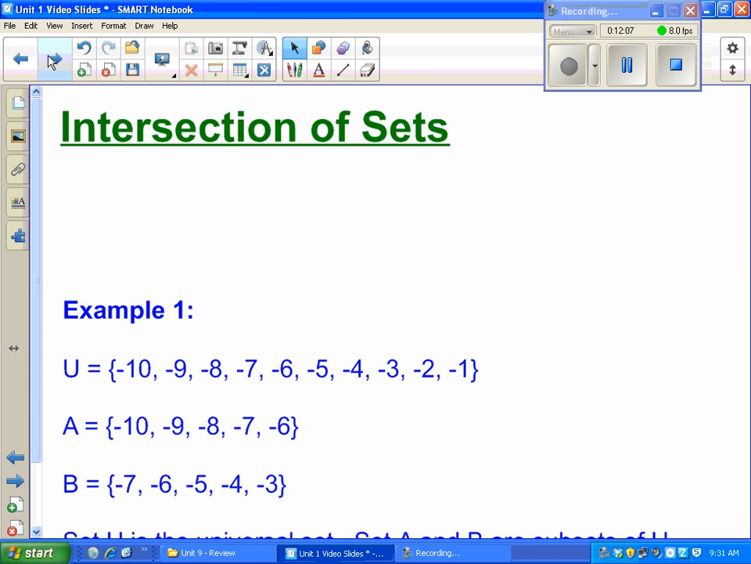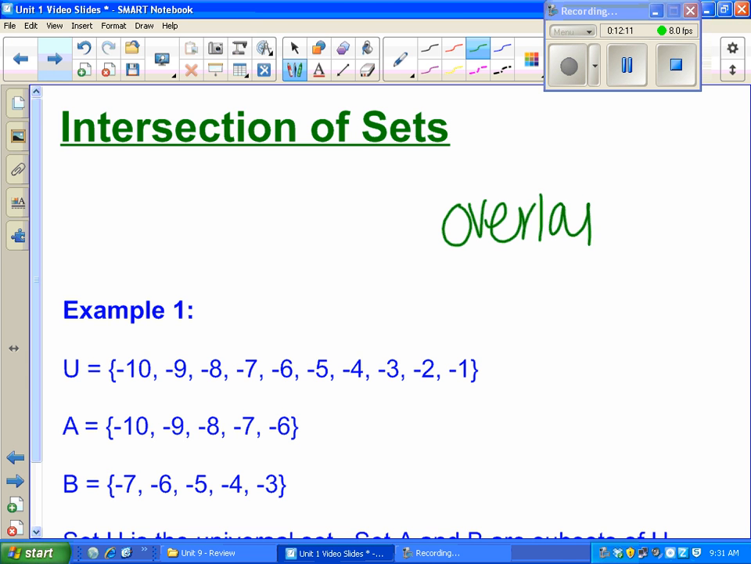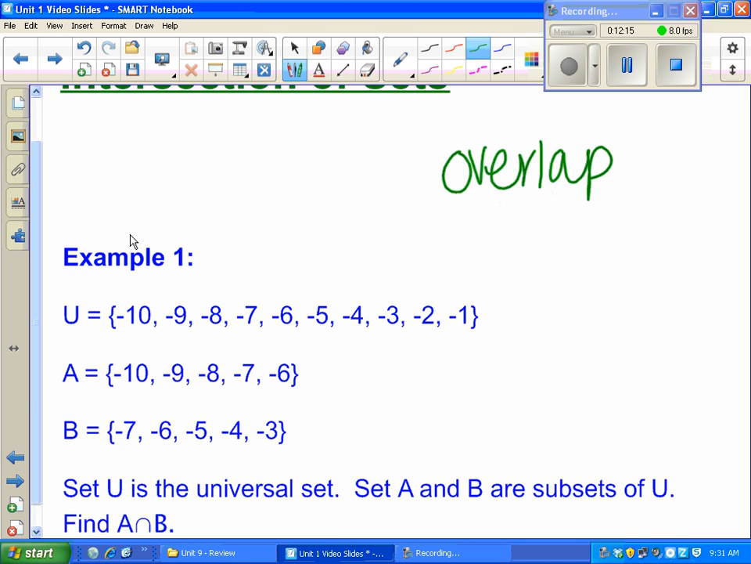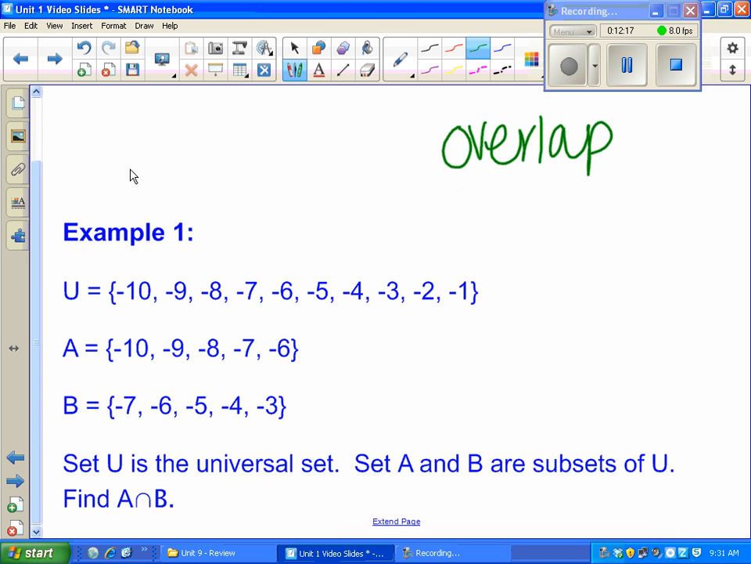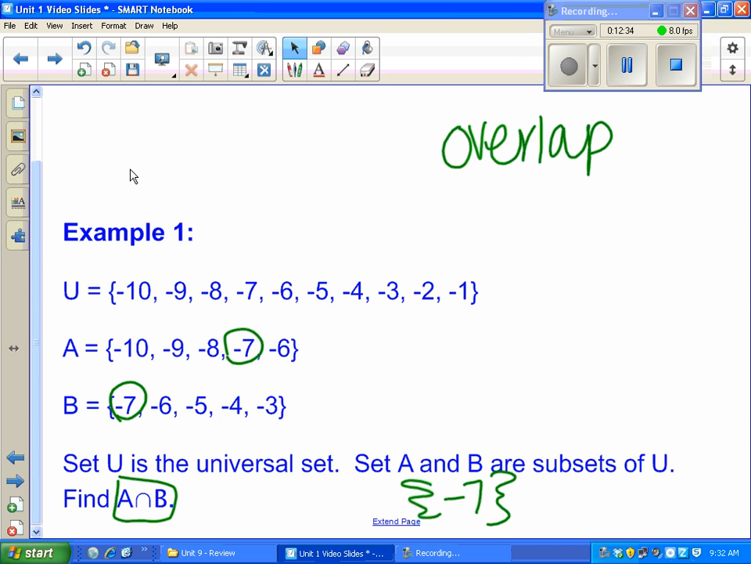Intersection. We like to think of intersection as the overlap. What do the sets share? What do the sets have in common? So here we have a universal set, set A, set B, and they want to know A intersect B. Remember, that's the symbol for intersection. So what do A and B have in common? Well, I see they both have a -7. And is that it? I guess so. So the intersection of these sets is just -7. It's fine for a set just to be one number.